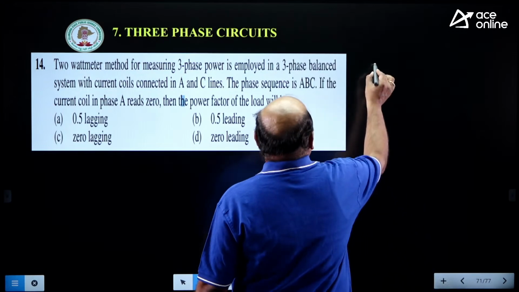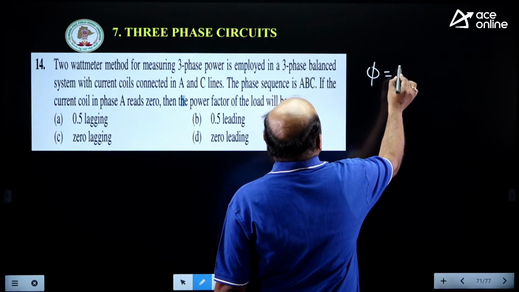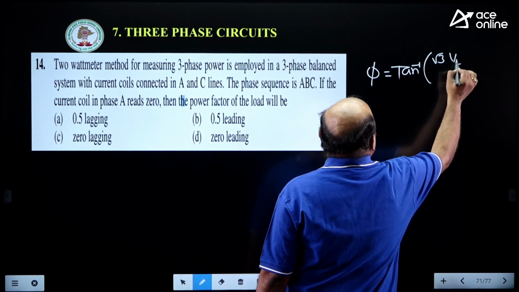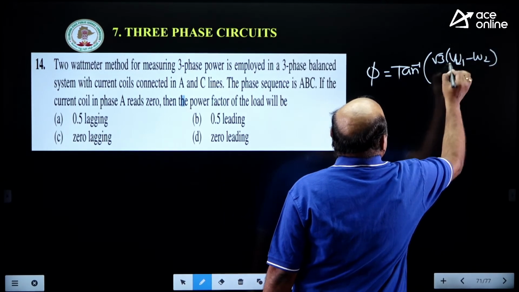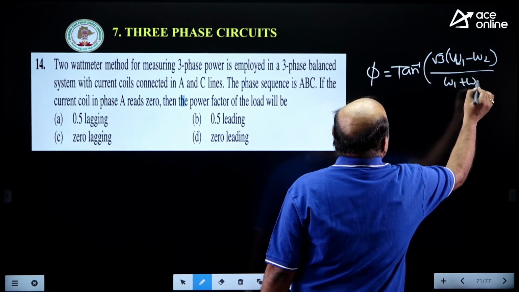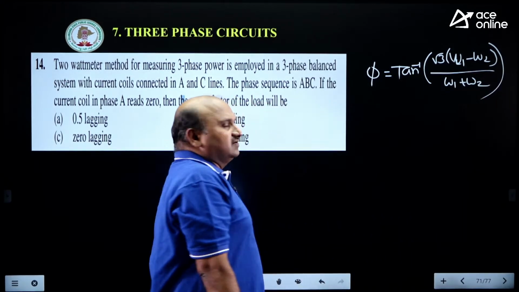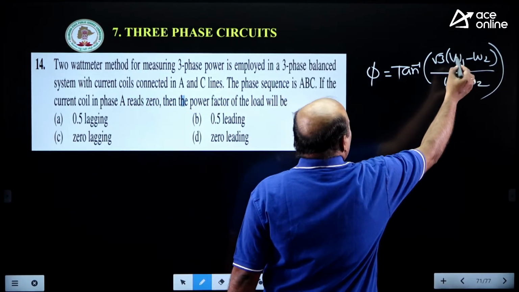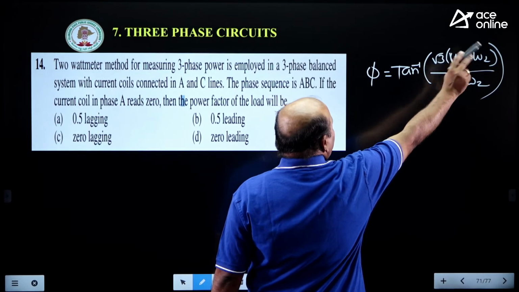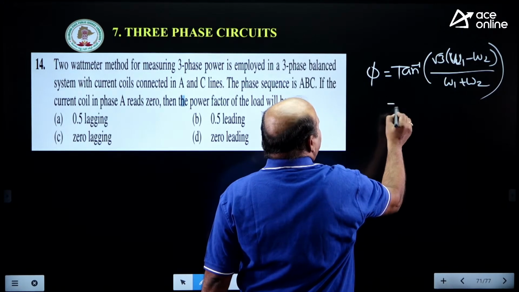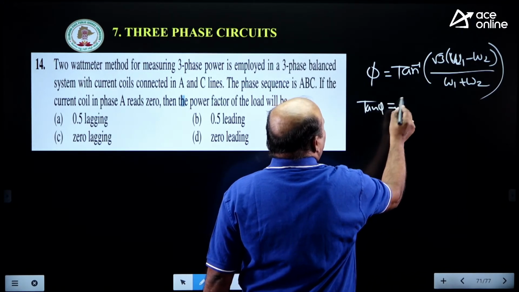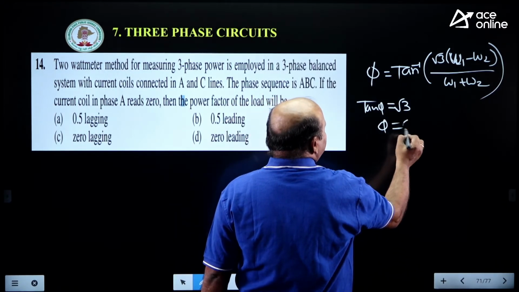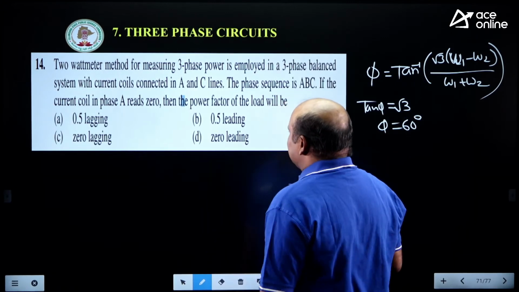Here the phase angle, that is the power factor angle, is tan inverse of √3 times (W1 minus W2) by (W1 plus W2). You are getting tan phi value. So one of the wattmeter readings equal to 0, suppose W2 reading is 0, then tan phi is equal to √3. Tan phi is equal to √3, so phi is equal to 60 degrees. Phi equal to 60 degrees means what?